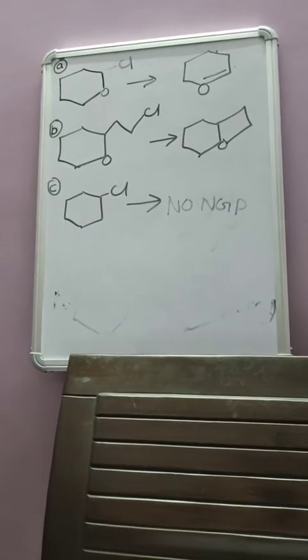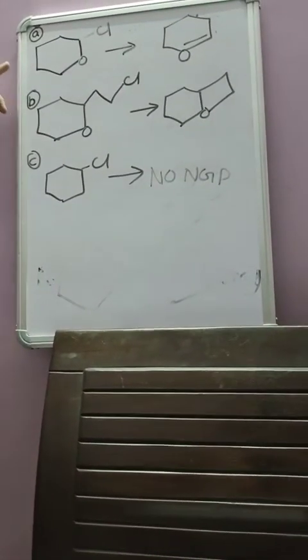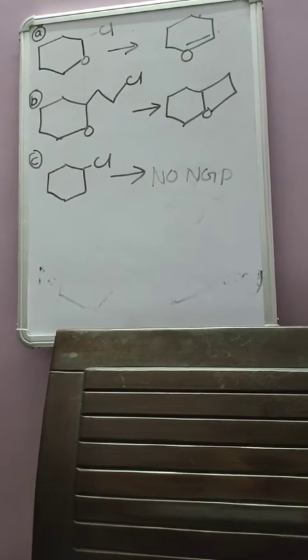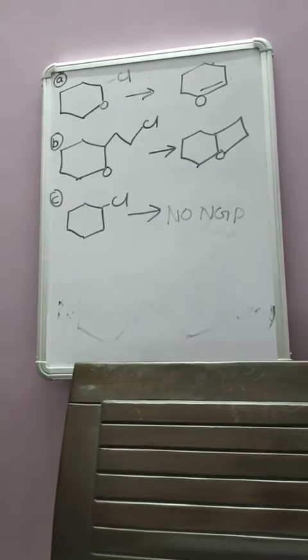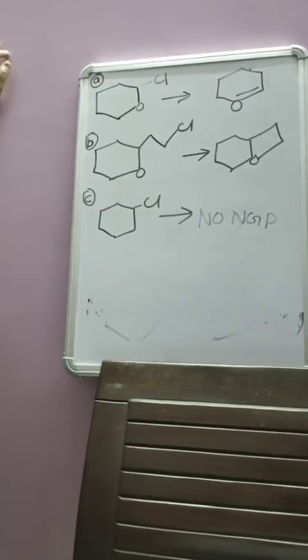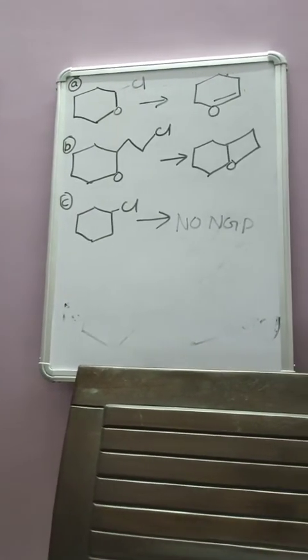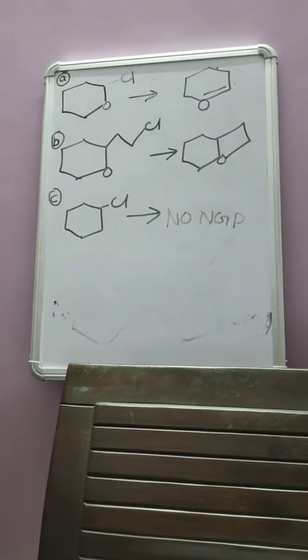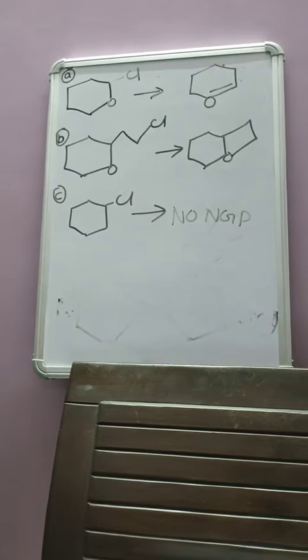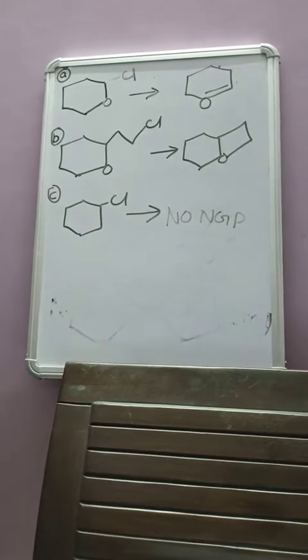So we can say the rate of reaction of A is more in comparison to B. Why? Because O is directly nearby the Cl in comparison to B. So definitely the NGP effect is also present in B, but in comparison to A, the rate of reaction will be less in B.